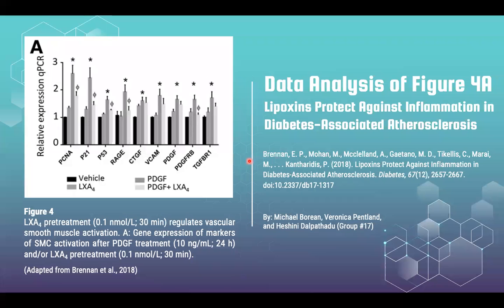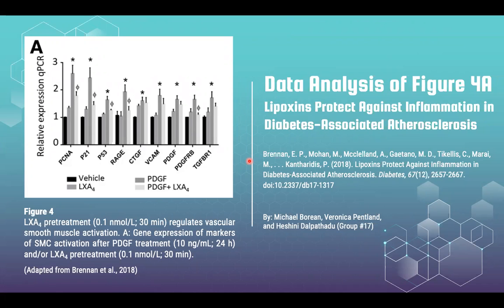Diabetes is associated with cardiovascular disease and accelerated atherosclerosis. Vascular smooth muscle cell activation is a key process that drives inflammation and contributes to the development of atherosclerotic plaques. Normally, inflammation is resolved by the production of endogenous modulators, including lipoxins like LXA4. However, failure to resolve these inflammatory processes might contribute to the pathogenesis of atherosclerosis and diabetes.